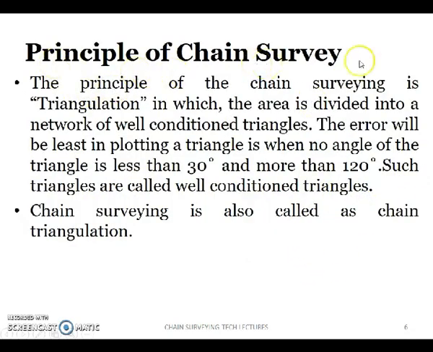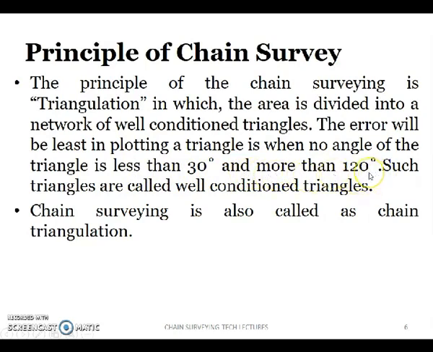Next, principle of chain survey. This is very important. The basic principle of chain surveying is triangulation, in which a plot is divided into a number of triangles and trapezoids, and especially the triangles are to be well conditioned triangles, such that no interior angle of the triangle is less than 30 degrees and none is more than 120 degrees.